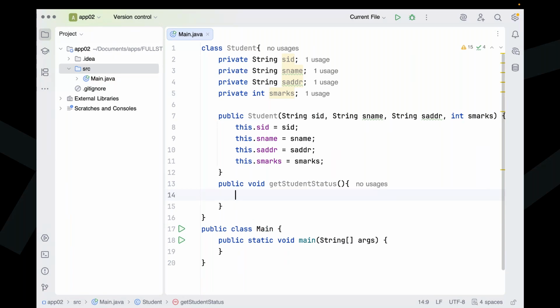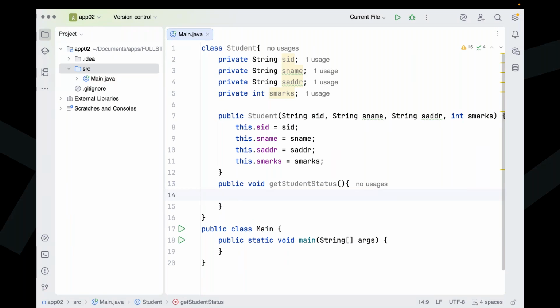If student marks are between 0 to 35, fail. 35 to 50, ordinary. 50 to 60, second class. 60 to 70, first class. 70 to 100, distinction. Understand? This kind of category I'm going to maintain.